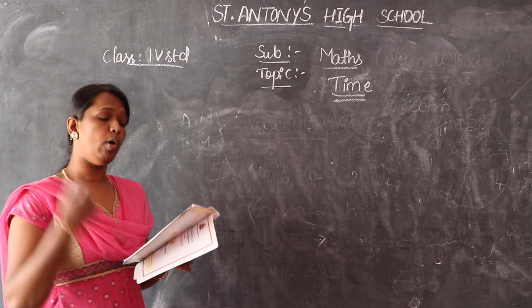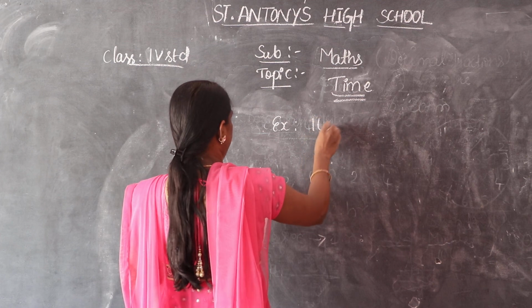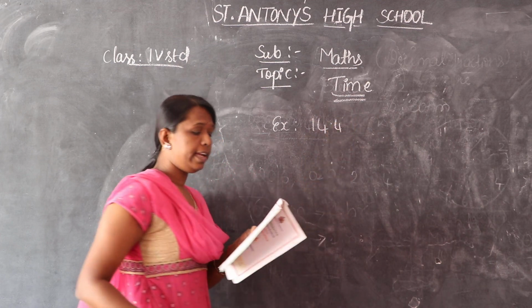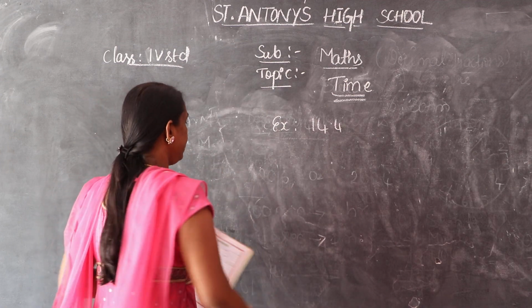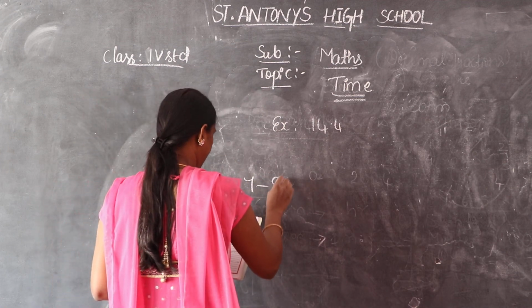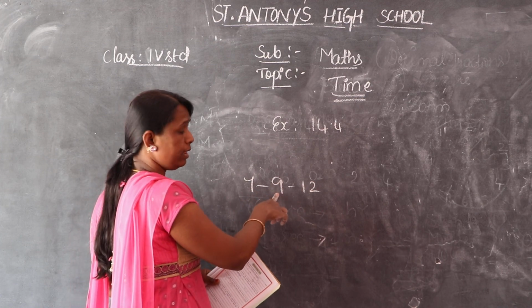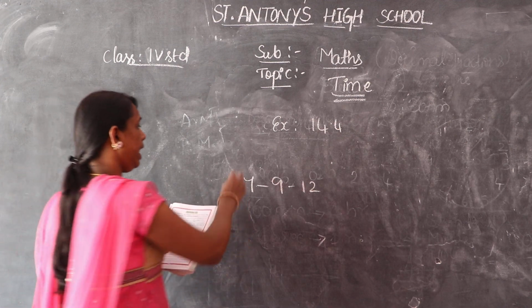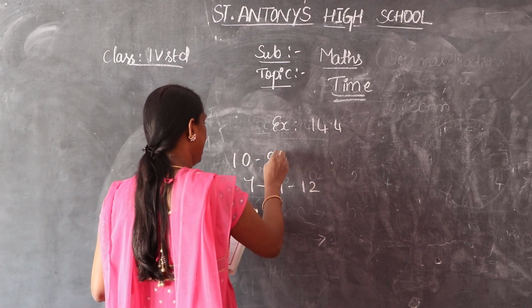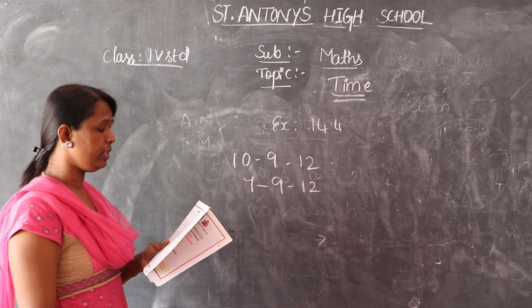An exhibition was arranged from 7/9/12. I'll write here 7, 9, 12. What is this? The 7th day, month and year. To 10/9/12. How many days was the exhibition arranged?